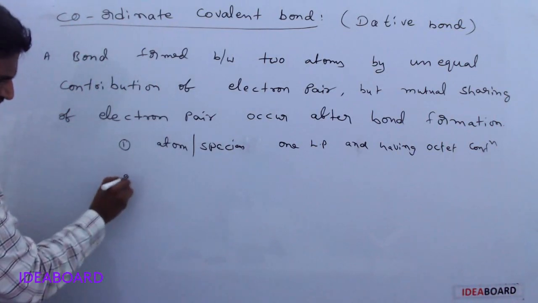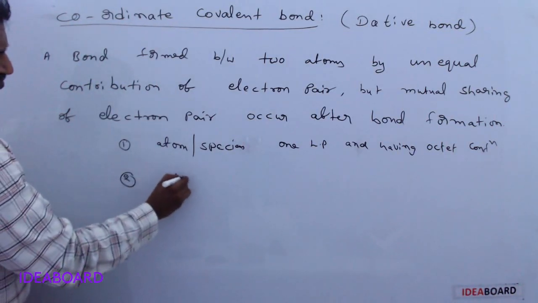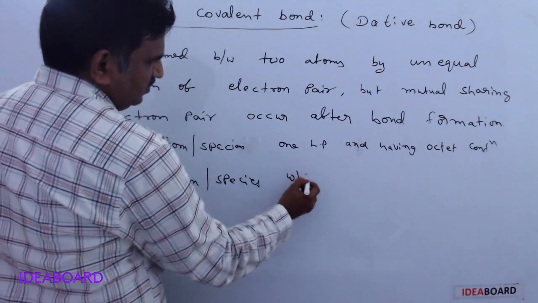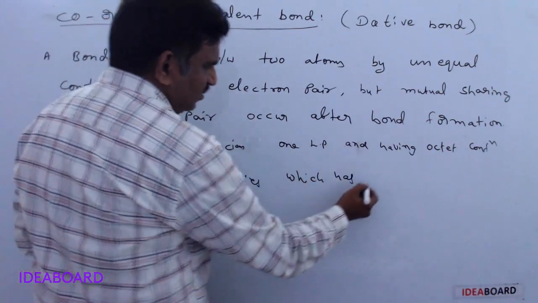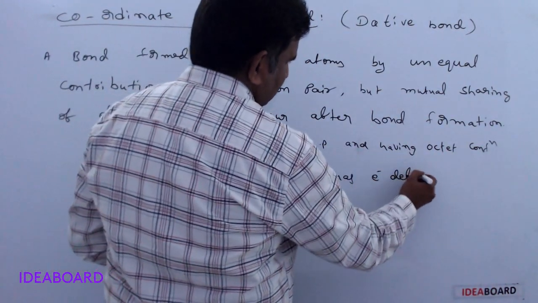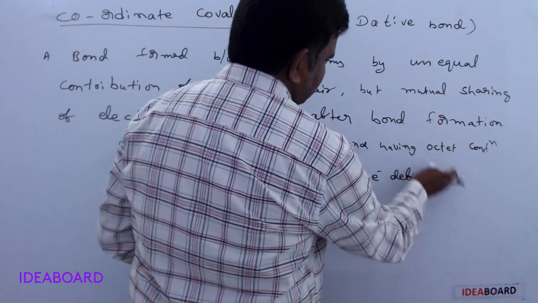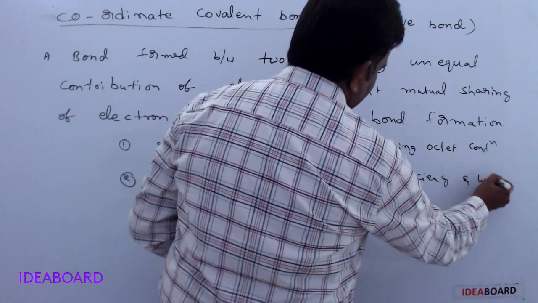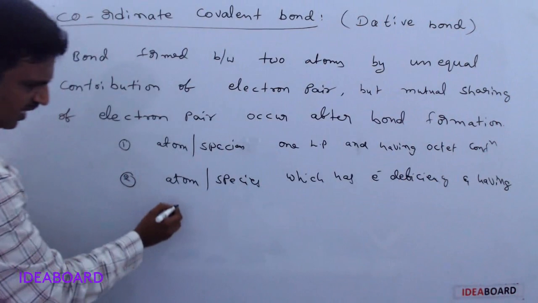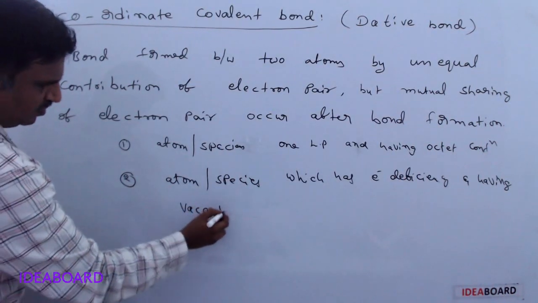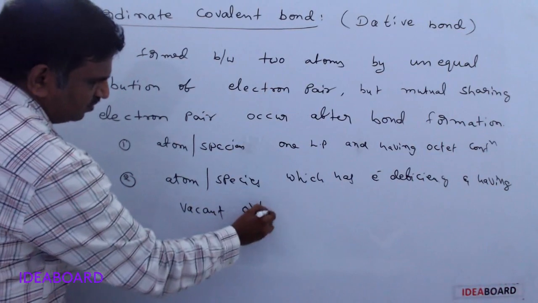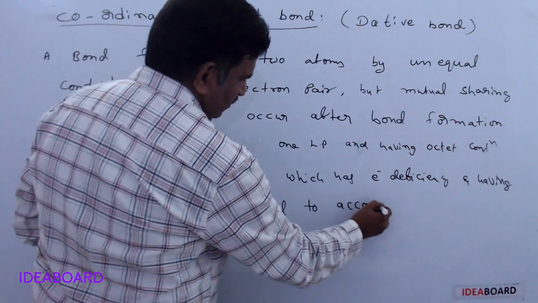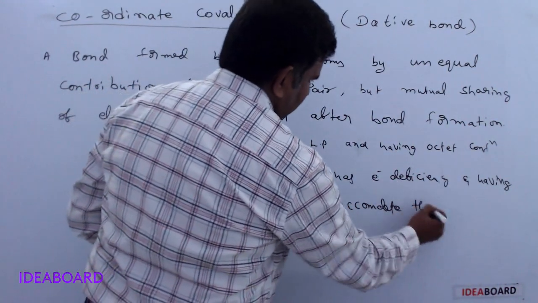And the second one is an atom or species which has electron deficiency and a vacant orbital to accommodate the lone pair.